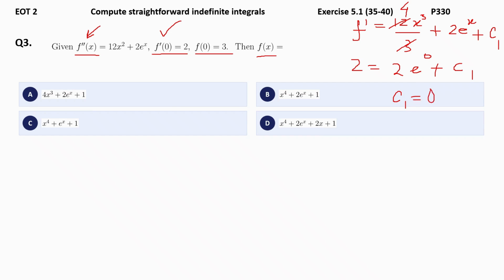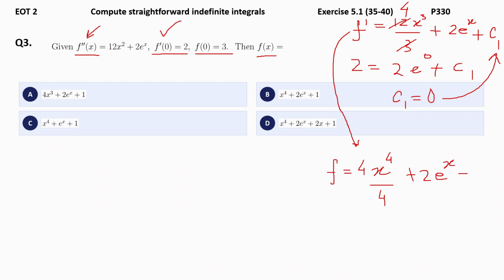Now let's substitute the C1 value 0 here. So it gets cancelled. After that, let's integrate f prime. So you get the f function. When you integrate 4x power 3, it becomes 4x power 4 over 4, plus 2 e power x. Actually C1 value is 0, right? So you can ignore that, but you will get a new constant that we will call C2.